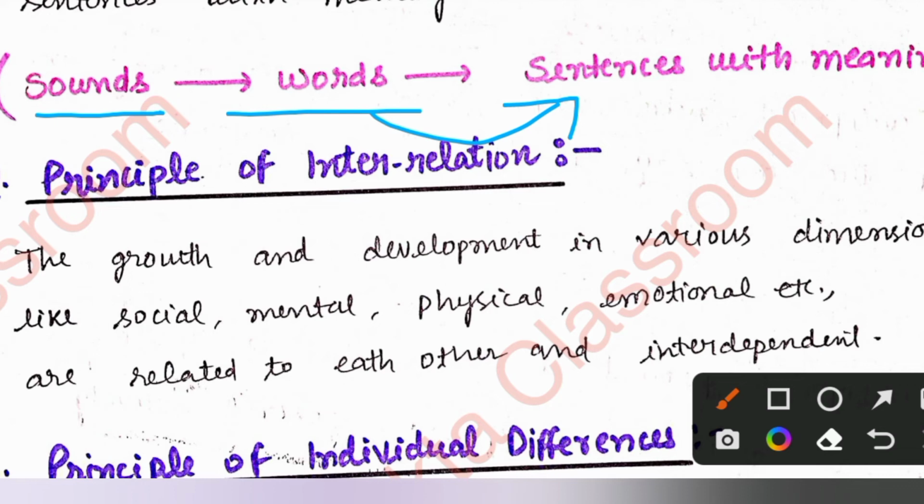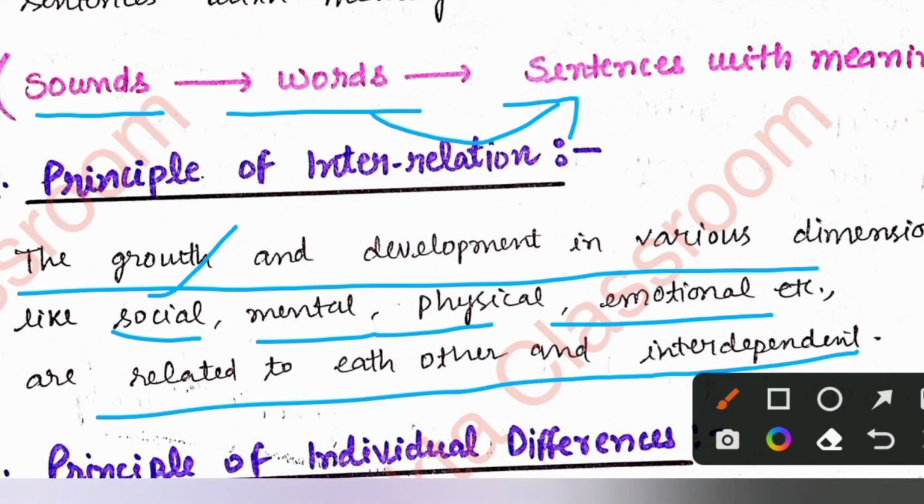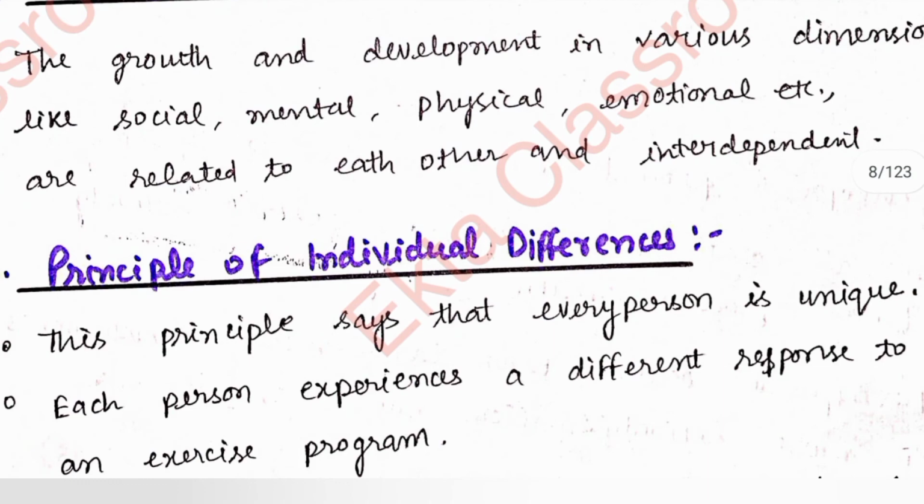Now we talk about the principle of interrelation. As you can understand from the term, interrelation means that things are connected to each other. Growth and development in various dimensions like social, mental, physical and emotional are related to each other. As social development takes place, it is helpful in the development of mental skills. The physical and emotional skills are also connected to each other. We can't divide them. So this is the principle of interrelation.